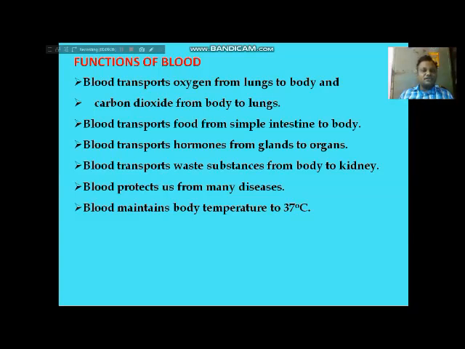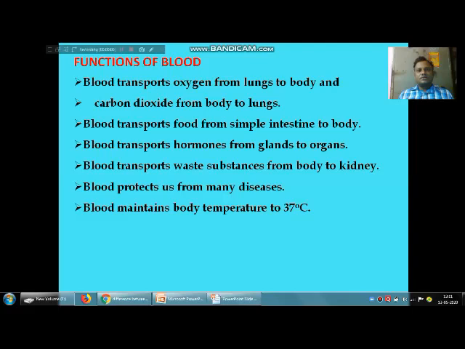Blood also protects us from many diseases because blood contains WBC. It is the main part of the immune system. It can protect our body from foreign organisms. And blood is also very important in its composition: it contains water, and it is useful to maintain our body temperature at the minimum level, that is nearly 37 degrees. That is why blood has a lot of importance. So these are the different functions of the blood.